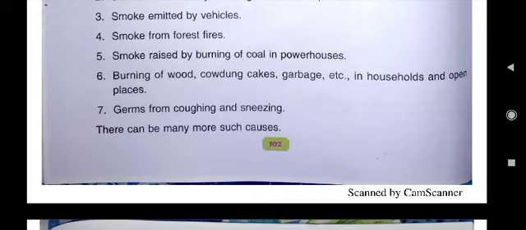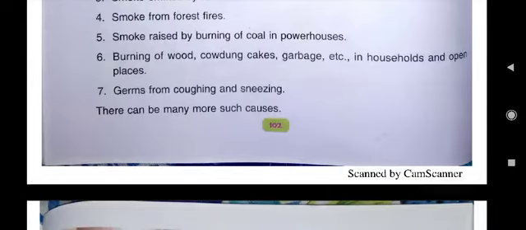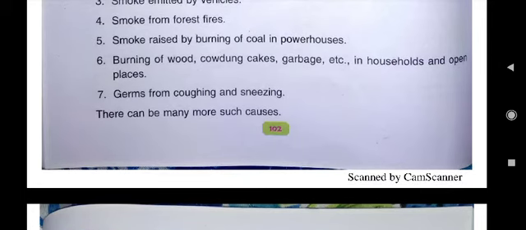In village area, when the food was cooked in these wood, cow dung cakes, then you must have seen the smoke comes out, and because of that only our Prime Minister has introduced Ujjwala scheme Yojana, Ujjwala gas scheme. Means in this Ujjwala gas scheme, LPG cylinders are being provided to the ladies of the village area at cheaper rate, so that these wood, burning of wood, cow dung cakes will not pollute the atmosphere.